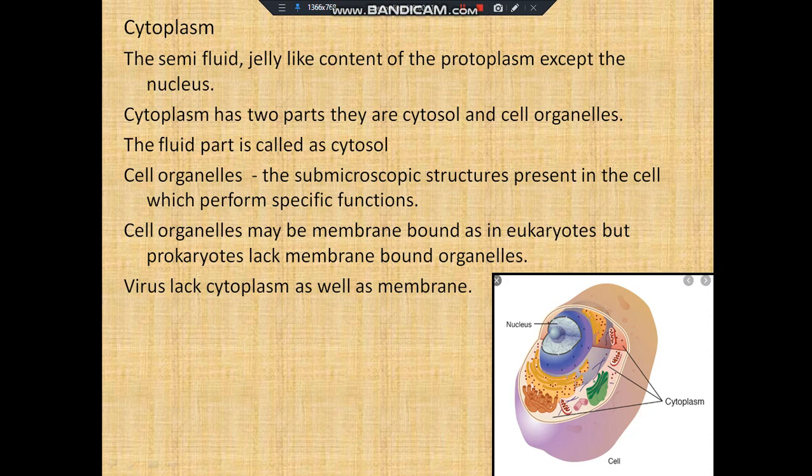Generally, virus lacks cytoplasm as well as membrane, and hence viruses are called non-living particles when they are found in the external environment. They can start their life processes only after entering into a plant or animal cell. And in this slide at the bottom, I have given you a rough diagram of a cell in which you can see the fluid-like parts which have been marked as cytoplasm.